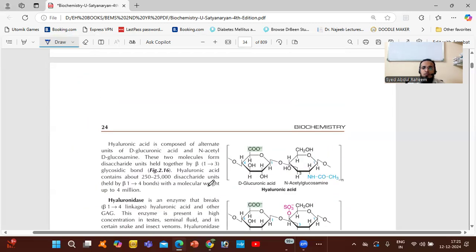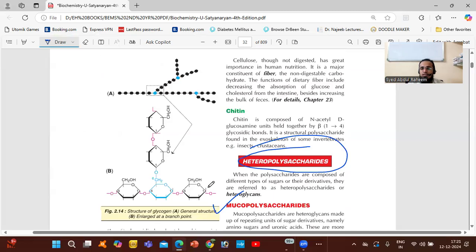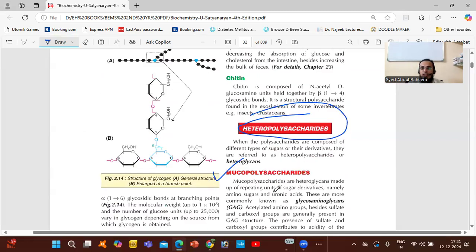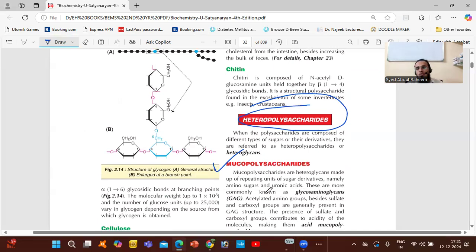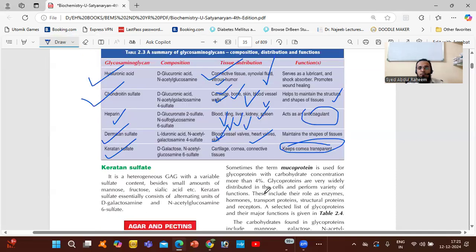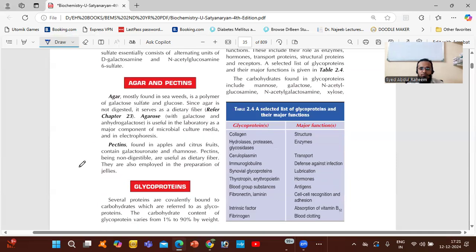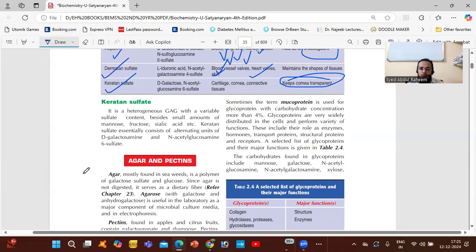In the polysaccharides we have heteropolysaccharides, and one important among them is mucopolysaccharides. It contains many things like hyaluronic acid, chondroitin sulfate, heparin, dermatan sulfate, keratan sulfate. All these are very important.